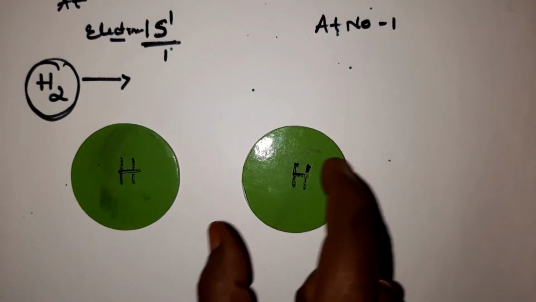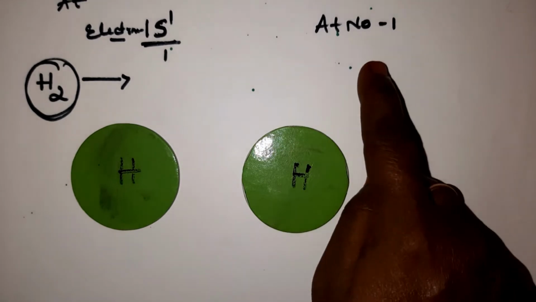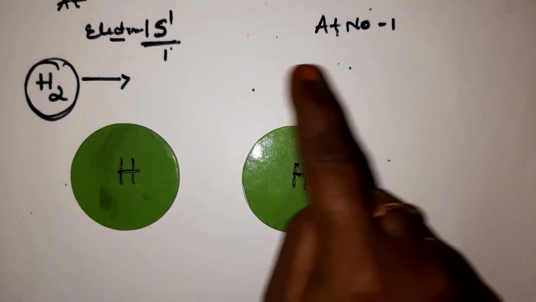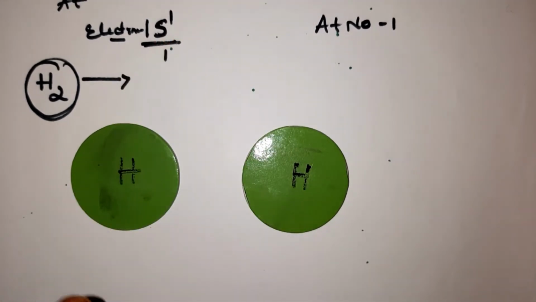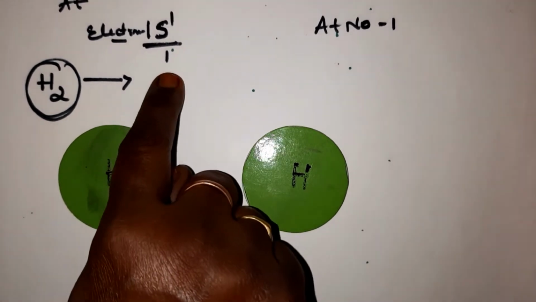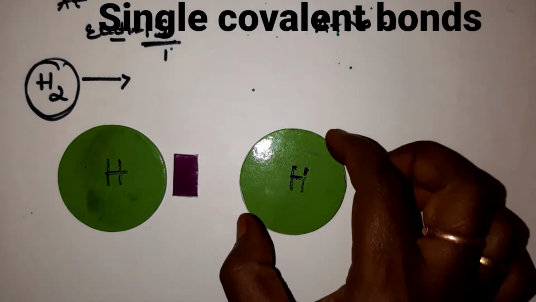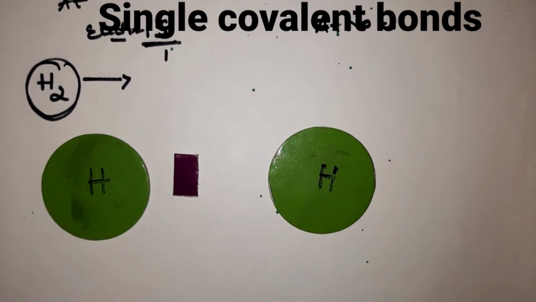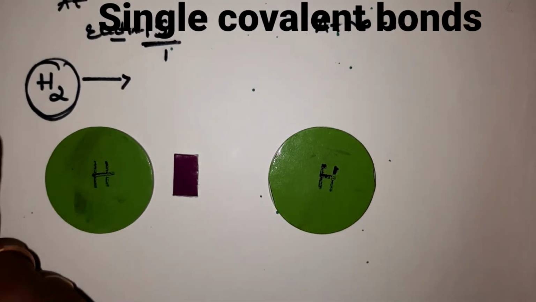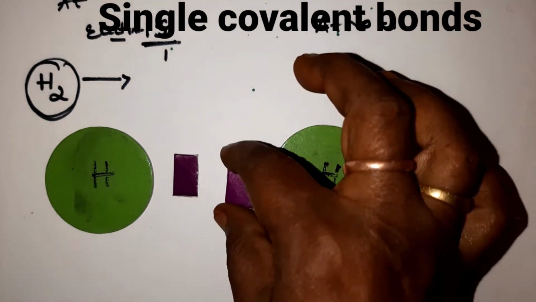The hydrogen atomic number is 1, so its electronic configuration is 1s1. In the outermost shell, it has one electron, children. The second hydrogen atom also has one electron.